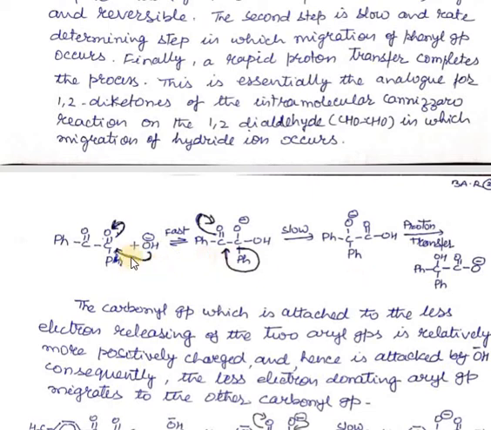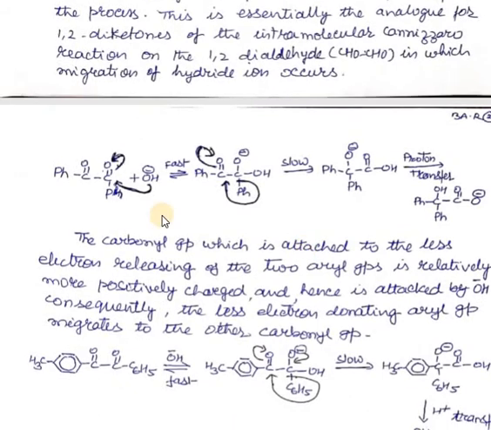And here we see that this first step is the faster one, so this cannot be the rate determining step. This second step is the rate determining step, in which the migration of the phenyl group takes place. Now here a question arises: which of these phenyl groups will migrate, this one or this one? So here, because it is symmetrical, either of these two phenyl groups can migrate.